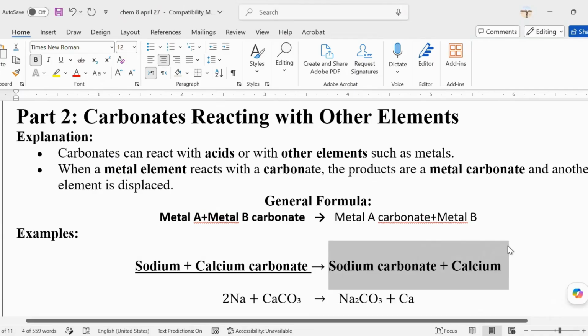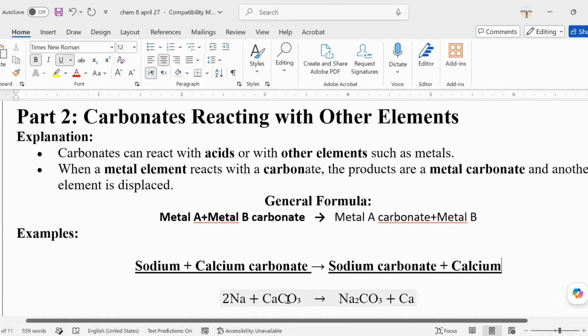these are what? What do you call this? Products. Products, exactly. So look, which one is metal? Okay, so metal A, the first metal, is sodium. And then there's also a metal with a carbonate, which is calcium carbonate.